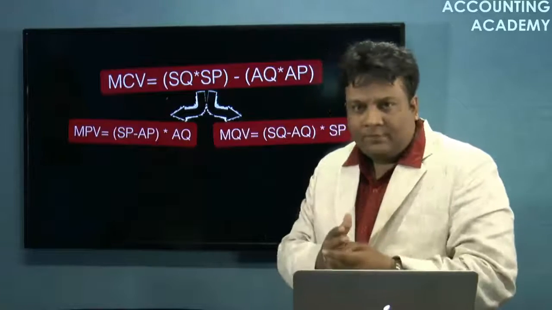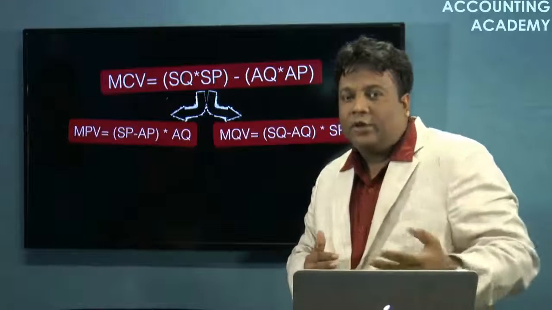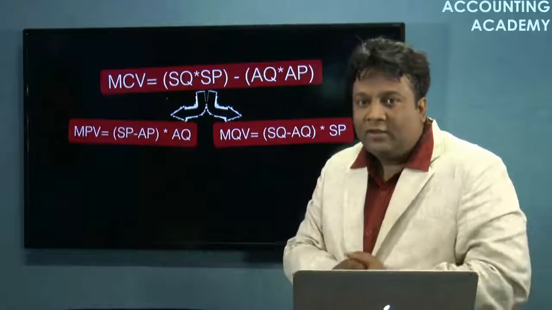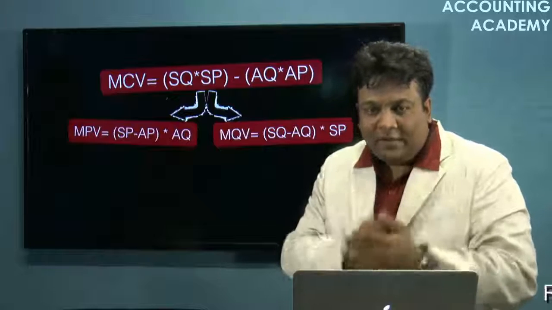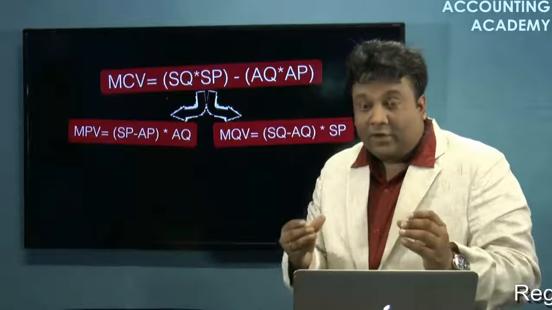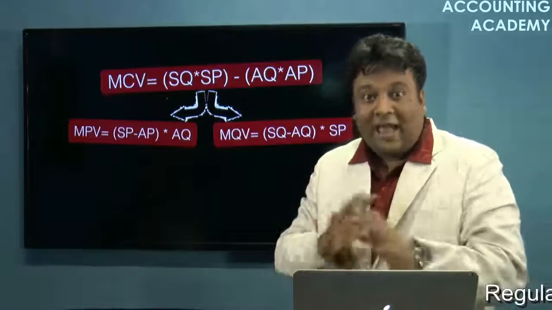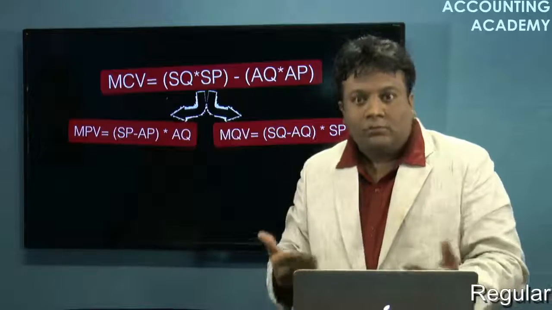You went to the shop, and when you actually went, you found that it is costing around ₹60 per kg. So there is a price variance of 10 rupees, right? You thought that the price will be 50, but actually the price was 60. So the variance was of 10 rupees adverse. You have to spend more.